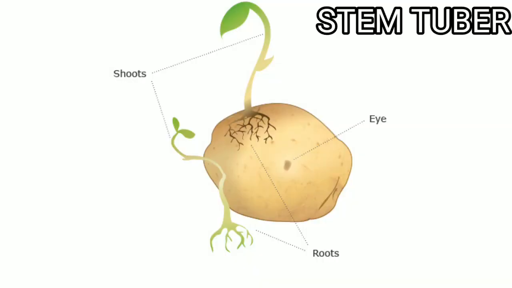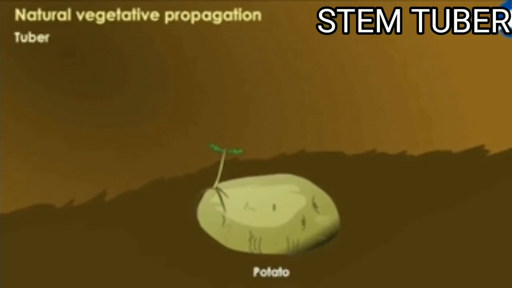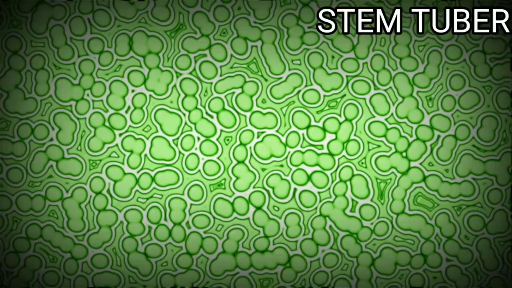Stem tuber. It is an underground stem swollen by food storage and it possesses nodes, internodes, scale leaves and also buds. It has a number of eyes on its surface, each with a leaf and an axillary bud, which grow into new plants. An example is potato. Corm.